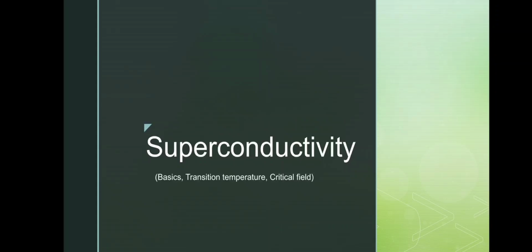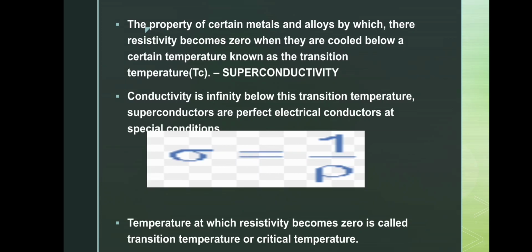What is superconductivity? It is the property of certain metals and alloys due to which they show zero resistivity when cooled below a particular temperature known as the transition temperature. That is, the material's resistivity will suddenly drop to zero when it is cooled below a particular temperature known as its critical temperature or transition temperature.